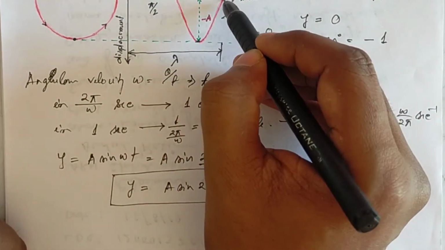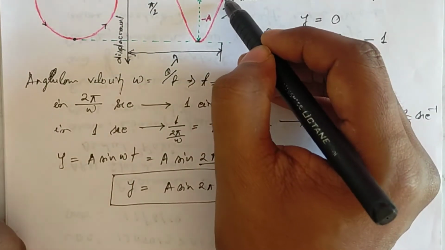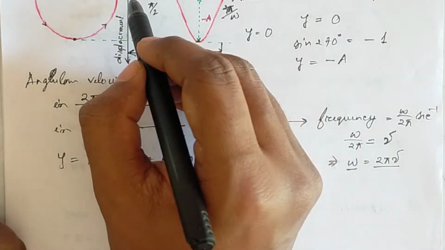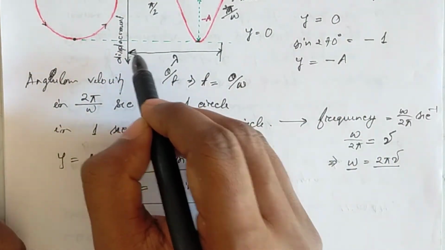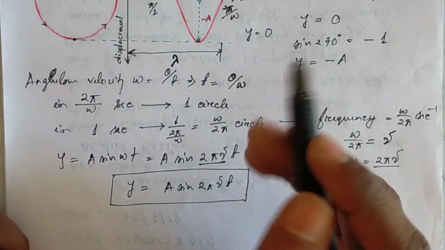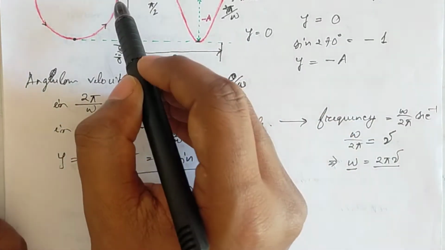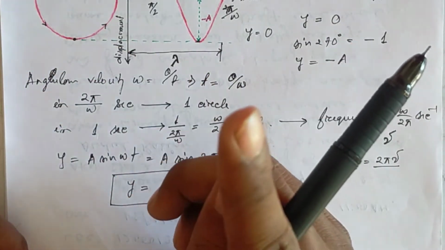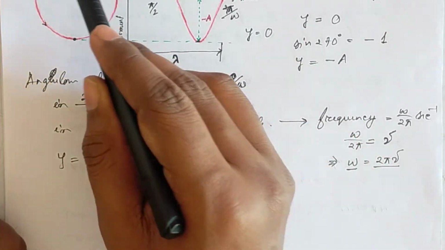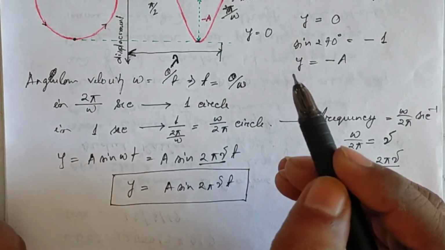This is one tail, and these are two adjacent tails, and the distance between two adjacent tails is called wavelength λ. And how is this λ obtained? When the particle completes one circle, we have obtained one wavelength.